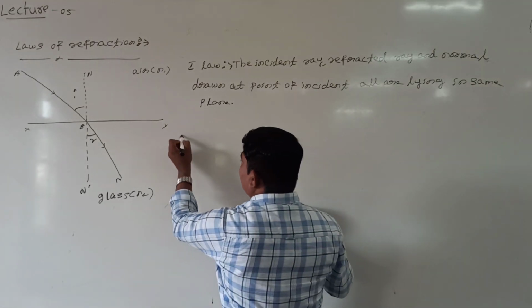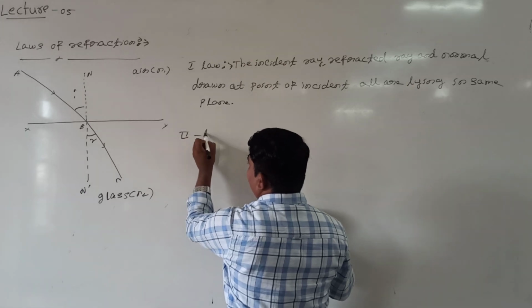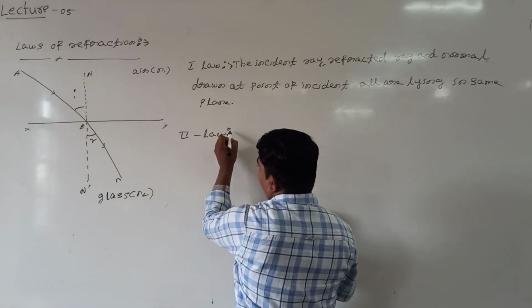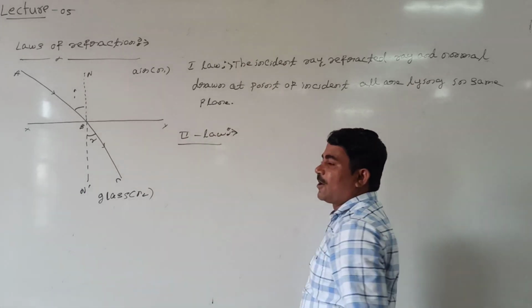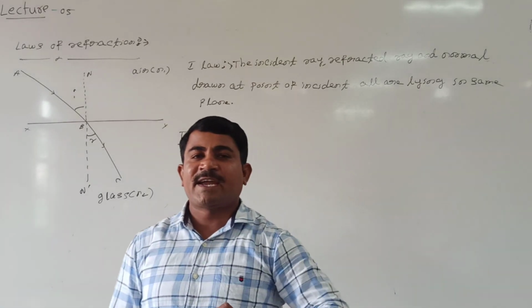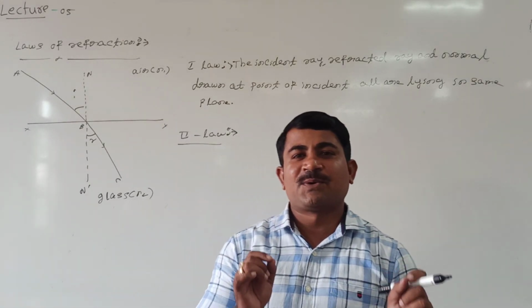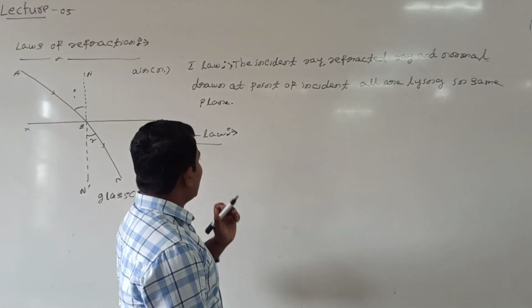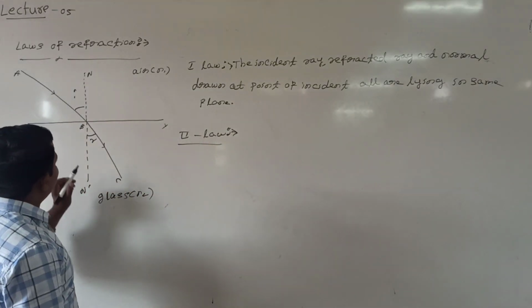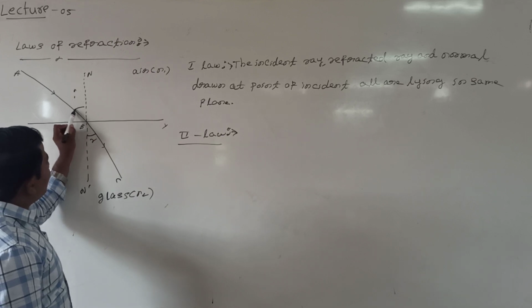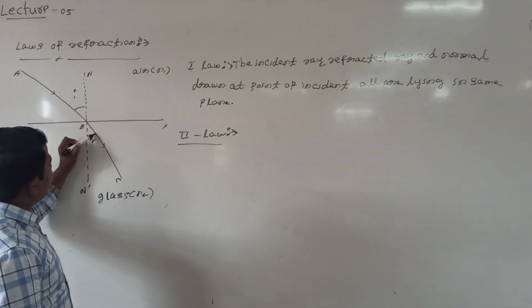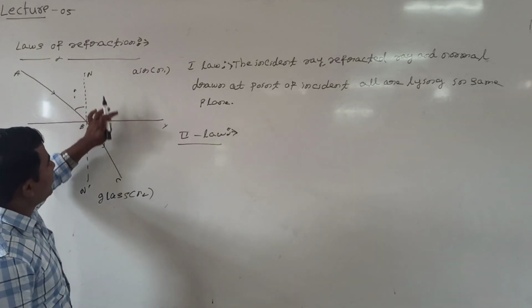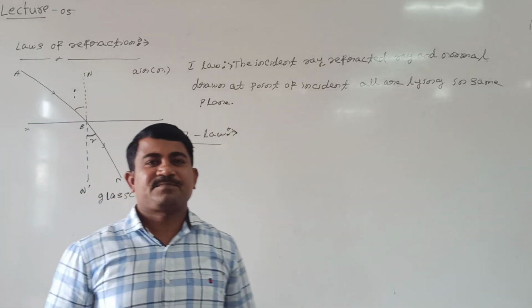Now let us take what is the second law of refraction. The second law of refraction, also called Snell's law of refraction. The second law or Snell's law of refraction says that the ratio of sine of angle of incidence to sine of angle of refraction for a given pair of media is constant.